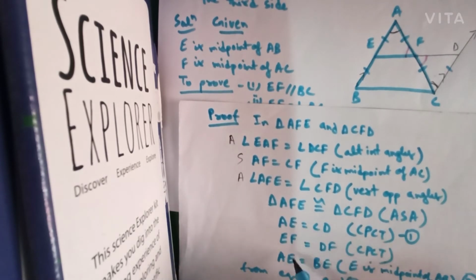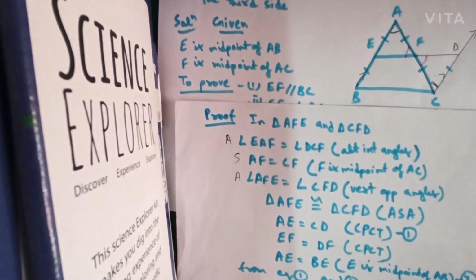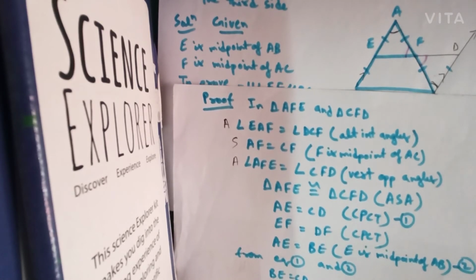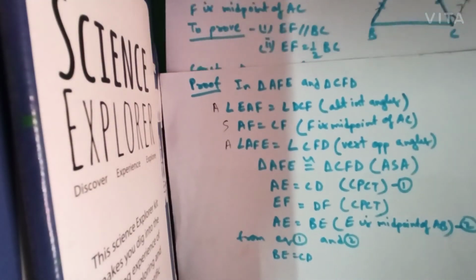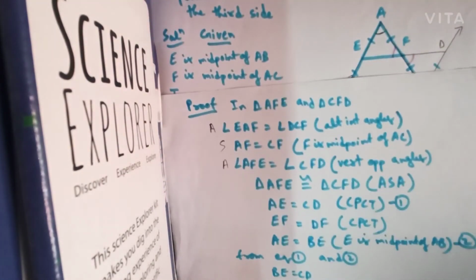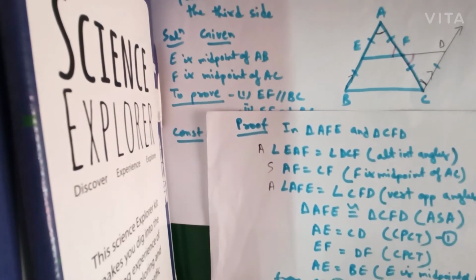If the left hand side of the two equations are equal, then the right hand side will also be equal. AE is equal to CD and AE is equal to BE, so CD will be equal to BE, or BE is equal to CD. Hope you have understood. Okay, so BE is equal to CD we have.